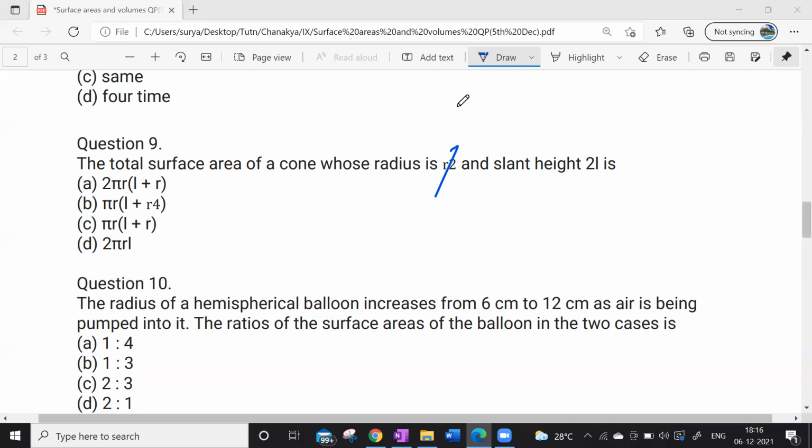I mean, sir, how come it's right? I'm saying that the formula L is plus pi r is wrong. I'm saying option C is wrong.